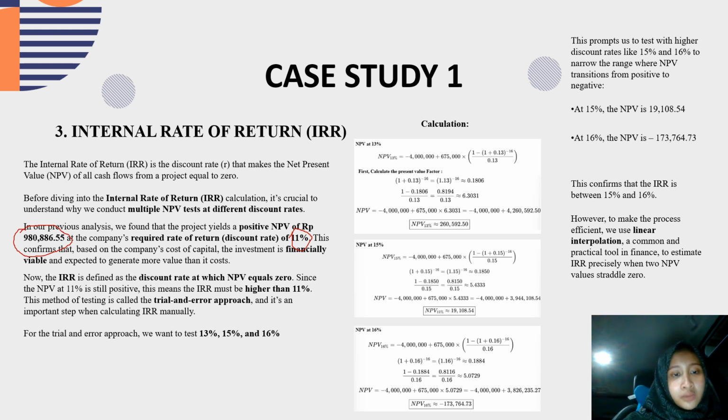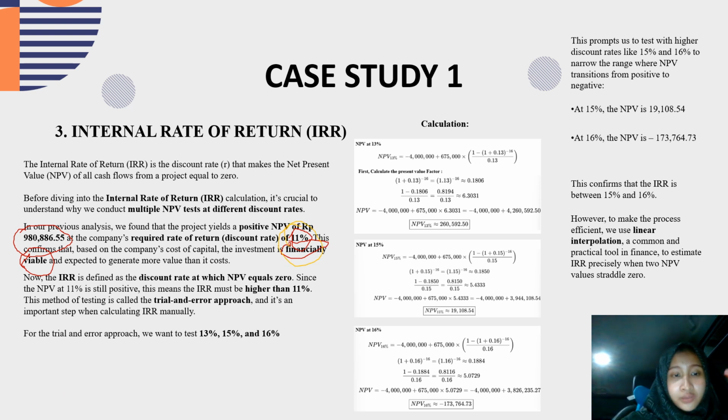So this confirms that based on the company's cost of capital, the investment is financially viable and expected to generate more value than it costs.